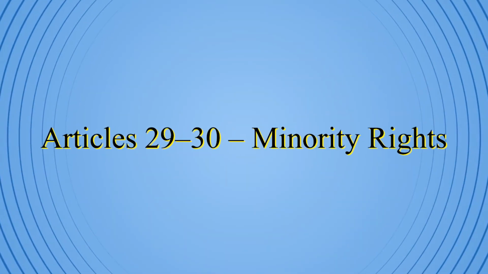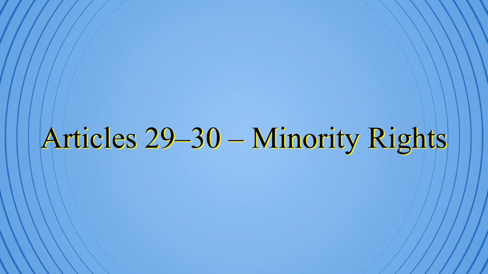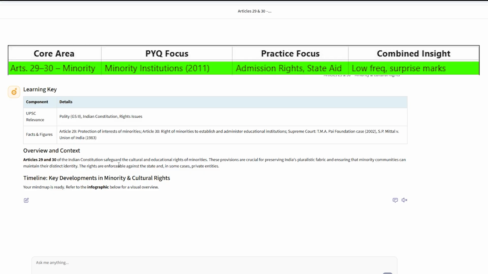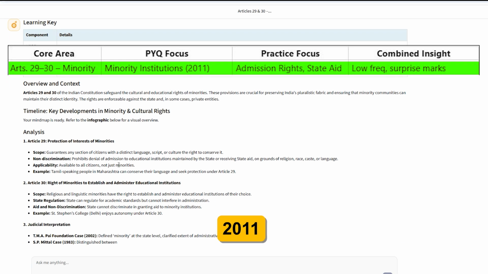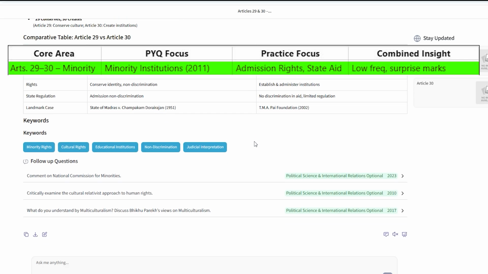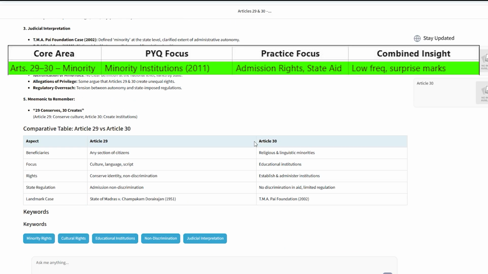Then Articles 29 and 30 about minority rights. Not very frequent, but quite tricky when they appear. In 2011, it was about minority institutions. Your tip is to revise once, easy marks if it comes.